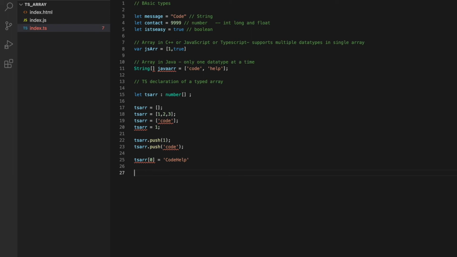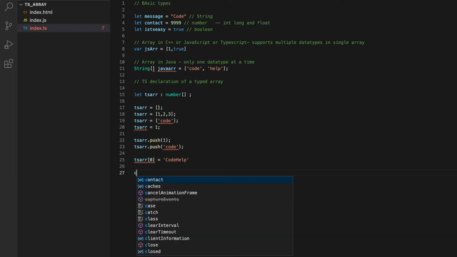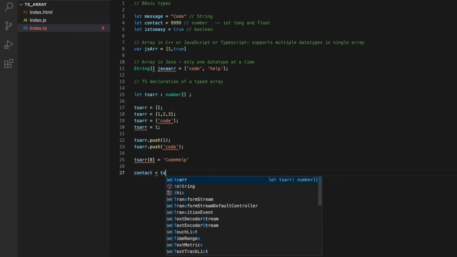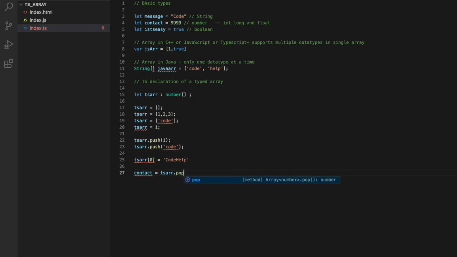Now let me take out a value from an array and assign it back. In case of assigning back to other variables, TypeScript takes care of strict type checking as well. As we have contact above declared as a number, we can do something like this: contact equal to tsArray dot pop.